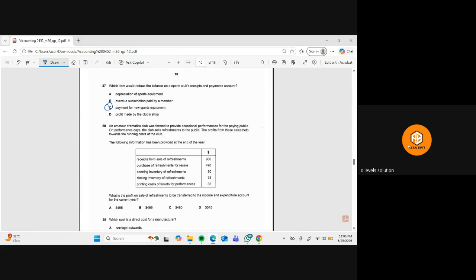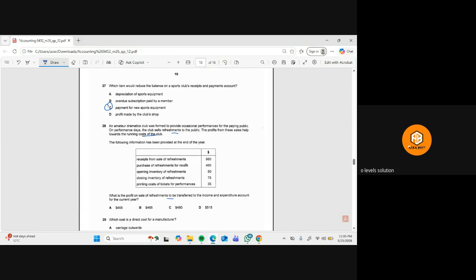Then the next question is that an amateur dramatic club was formed to provide occasional performances for the paying public. On performance days, the club sells refreshments to the public. The profits from these sales go towards the running costs of the club. The following information has been provided at the end of the year. Okay, so what you need to do, what is the profit on this refreshment to be transferred to the income and expenditure account for the current year?